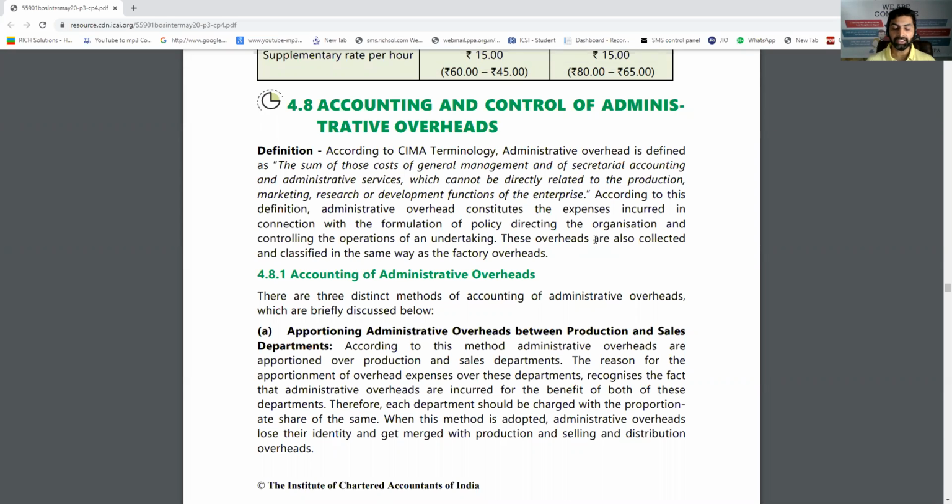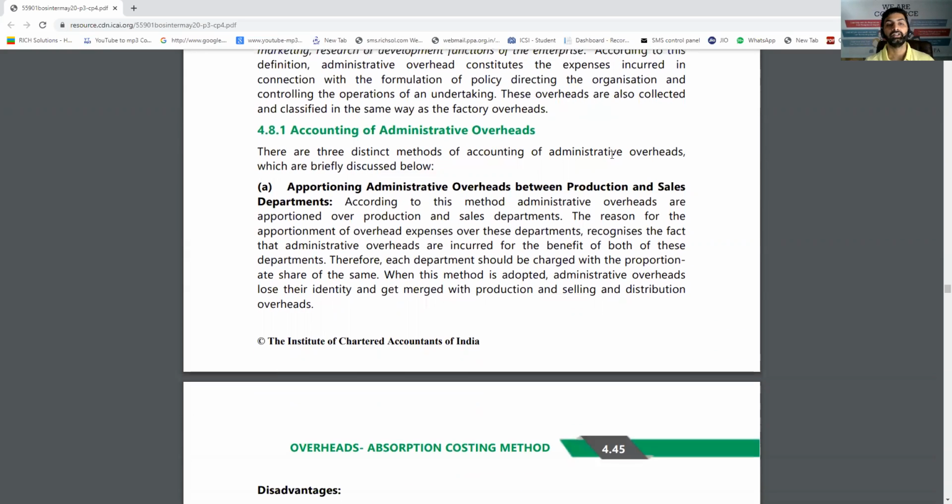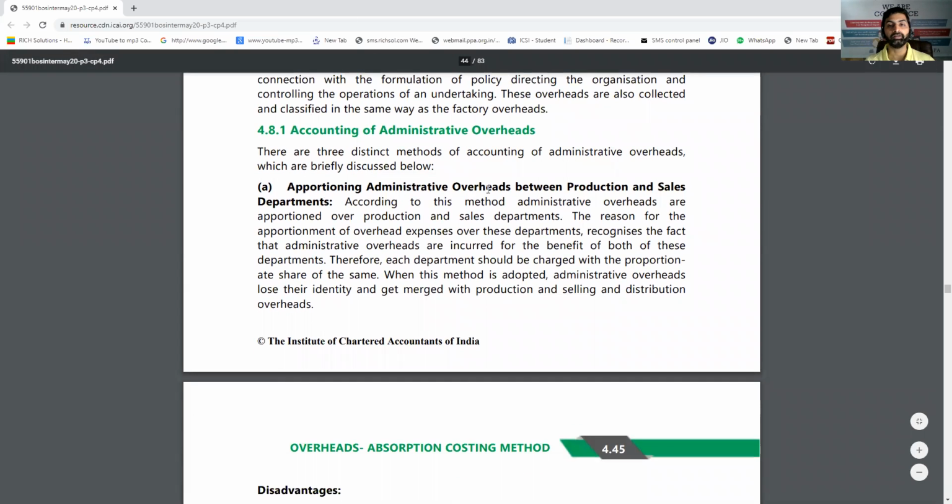As we know, being overhead, it is indirect. And when it comes to administration, then it is definitely not directly related, not even remotely related to the production activity. It is totally admin overhead. So how to calculate and distribute the overhead will be an important challenge. So the first thing, apportionment of administrative overhead between production and sales departments.